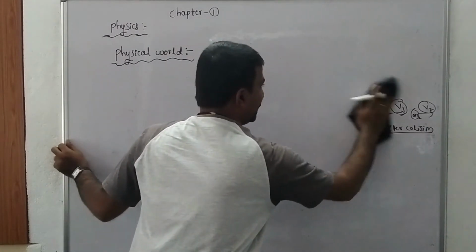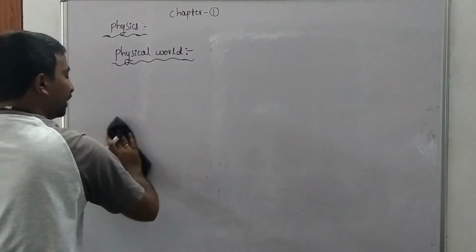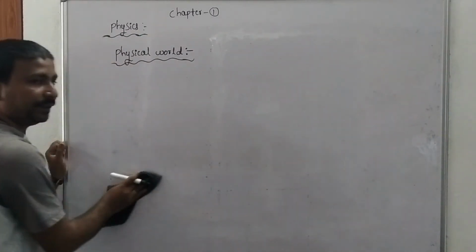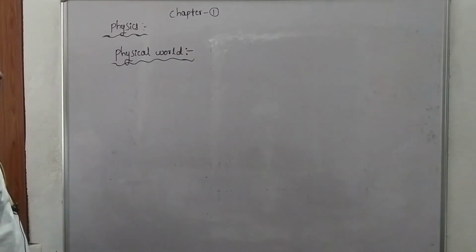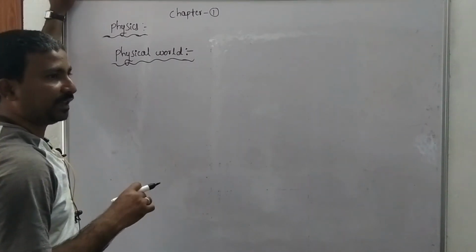What is meant by physics? Physics is a branch of science which deals with the study of nature, natural phenomena, and the laws of nature. Or in other words, the study of matter and energy is also known as physics.